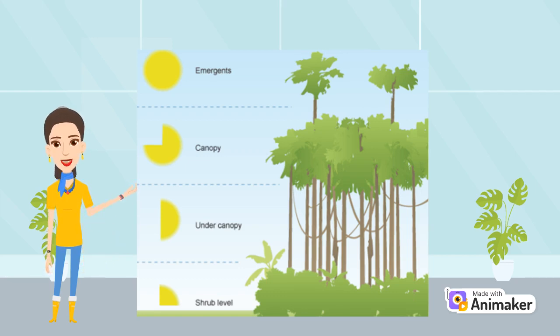The next one is the canopy. It's formed by the tops of trees that are 40 to 80 meters tall. The canopy covers the rainforest like a roof and collects most of the rainfall. The third one is the understory. It's very hot and humid. There is little sunlight and wind because of the canopy.